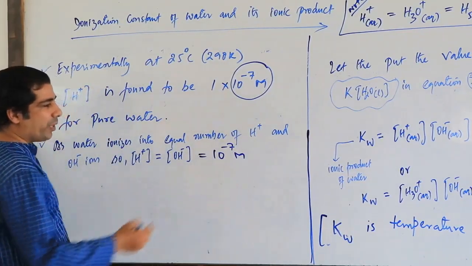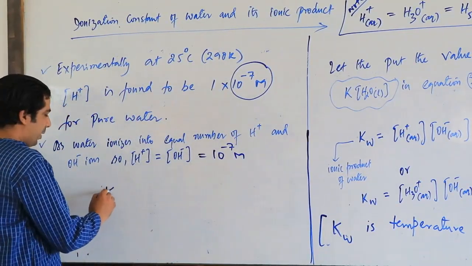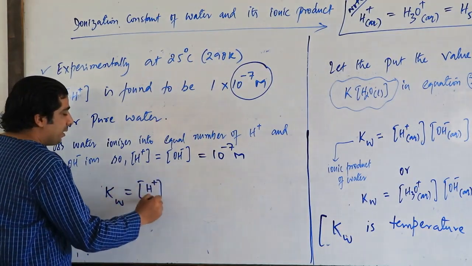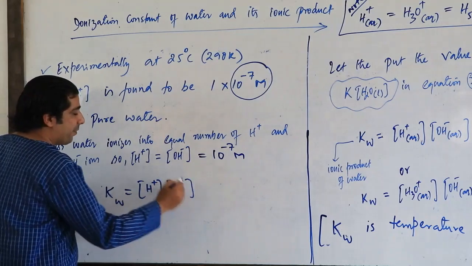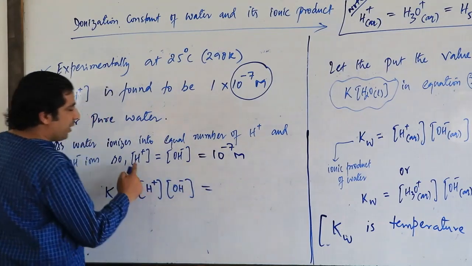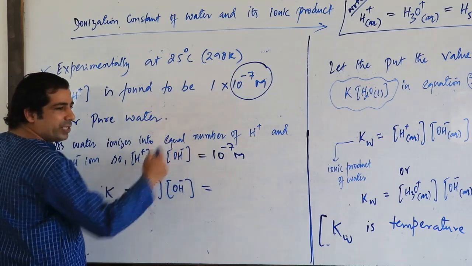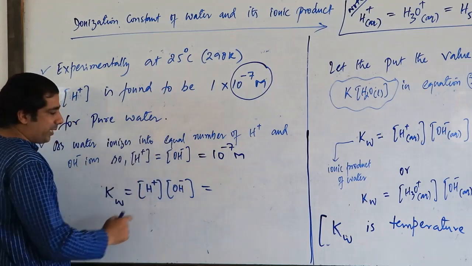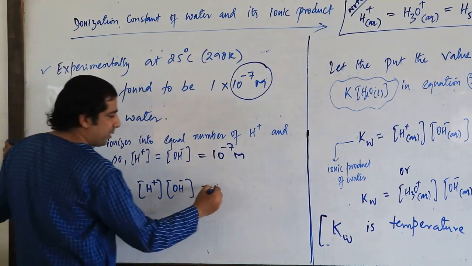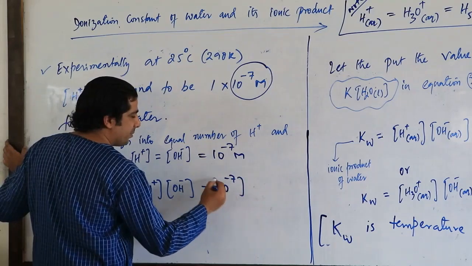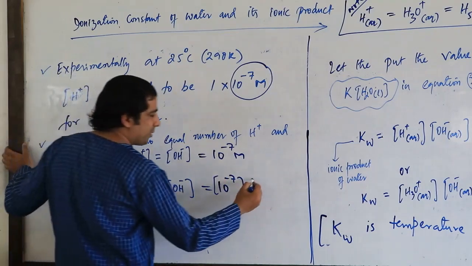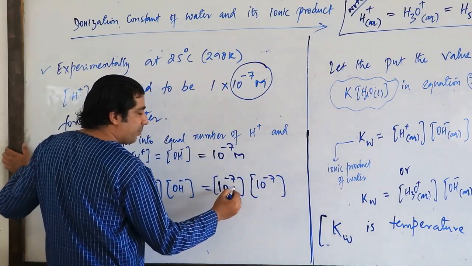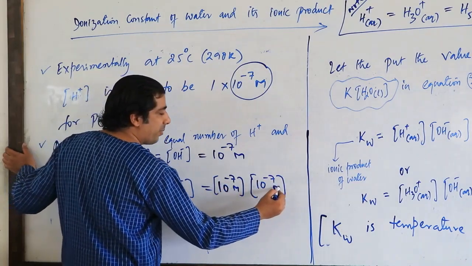Now if I use that equation of the ionic product of water, we have Kw is equal to [H+] into [OH-], my dear friends. And we know that [H+] is equal to [OH-], and both are 10 raised to the power minus 7. So let us write down here [H+] is 10 raised to the power minus 7, and here [OH-] is also 10 raised to the power minus 7. So this will be 10 raised to the power minus 7 M and this is also 10 raised to the power minus 7 M.